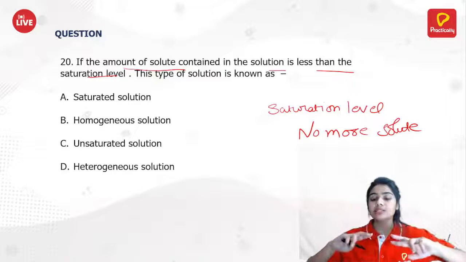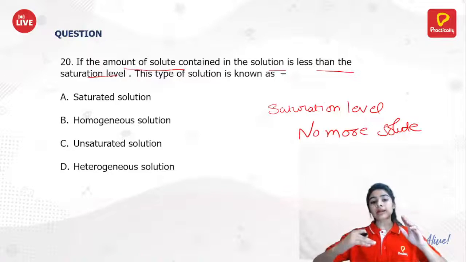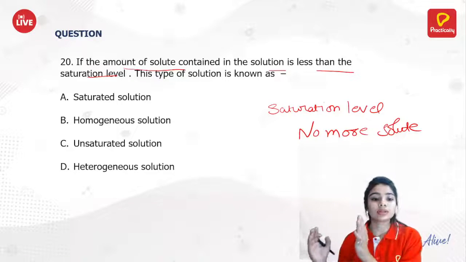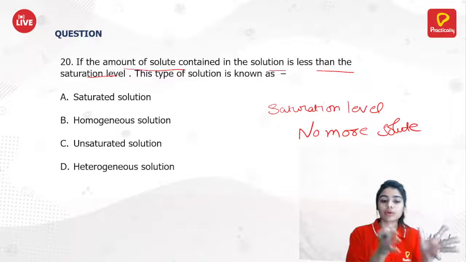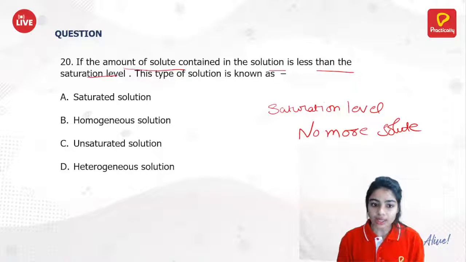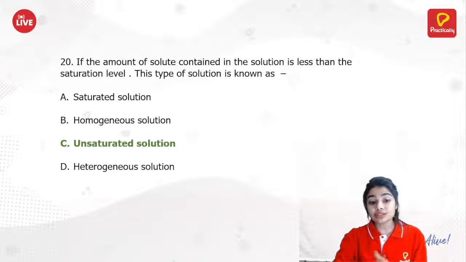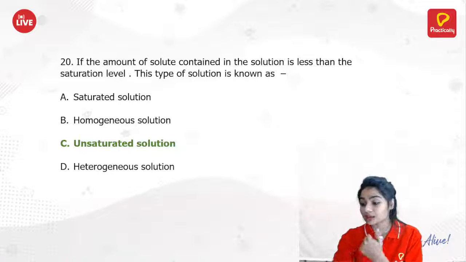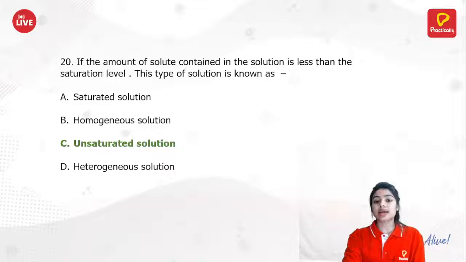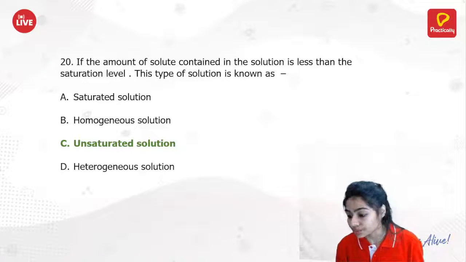So what is the difference between saturated and unsaturated? Saturated means when you can't dissolve more solute in it. This will be your saturated. And what about unsaturated? You can add more solute in it. So this will be your unsaturated solution. Yes, Chaya Devi, option B is not correct. It's C, unsaturated solution. It's not considered homogeneous. It is asking for the amount of solute.